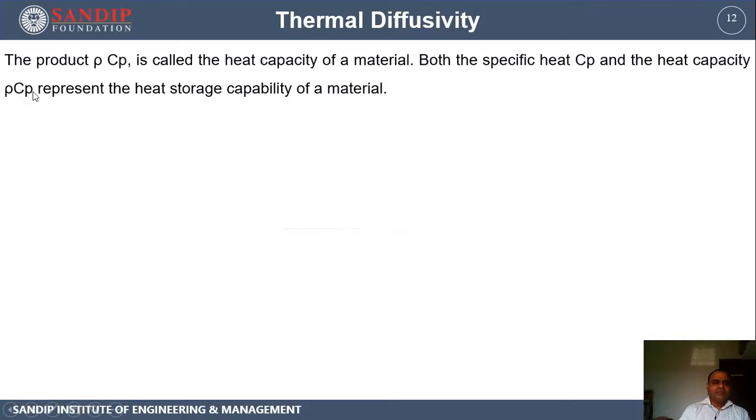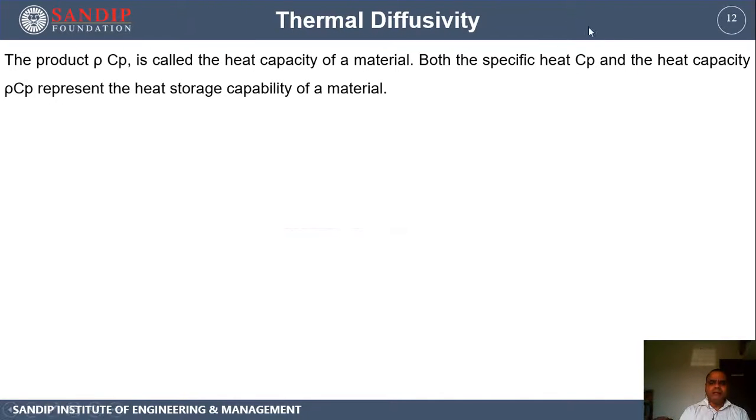Let us see this. The product of rho, the density, and specific heat Cp is called the heat capacity of the material, or storage capacity of the material, storage of thermal energy. Both specific heat and heat capacity rho Cp represent the heat storage capability of the material. Already we have seen in the first slide that specific heat itself is the indication of storage capacity. Higher specific heat indicates better storage capacity.